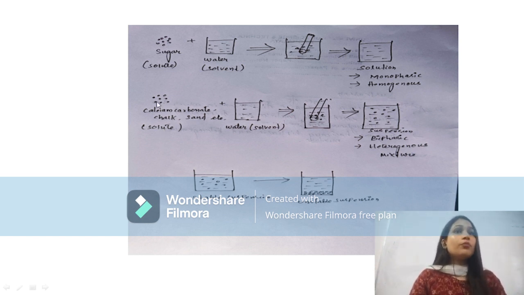Now let's mix this solute with this solvent. We can see the calcium carbonate is insoluble in the solvent. That means clearly there are two phases, one is water and the other is the solute, insoluble in each other. So we can call it a suspension.